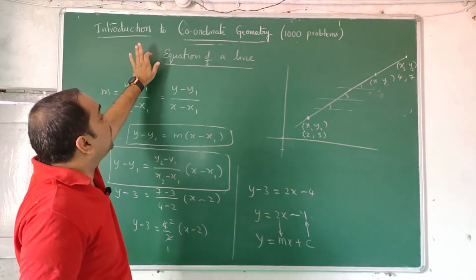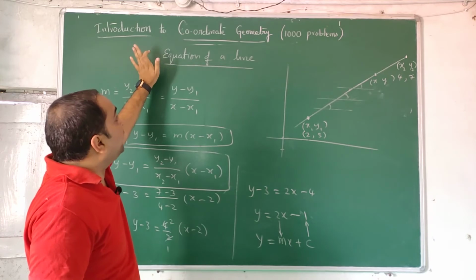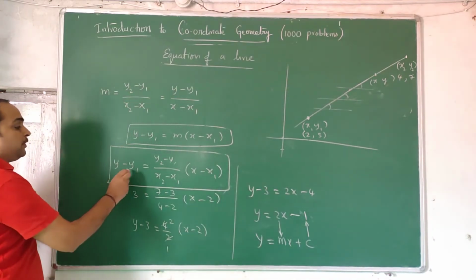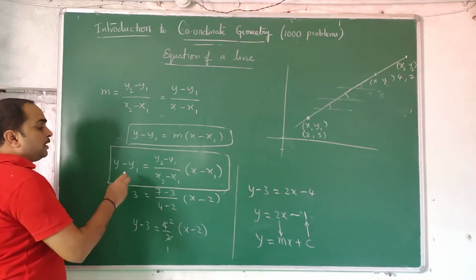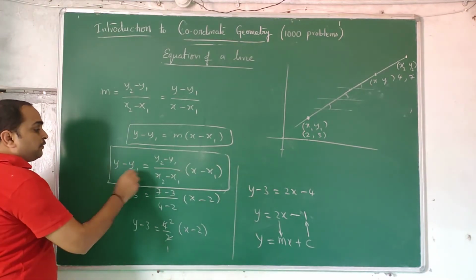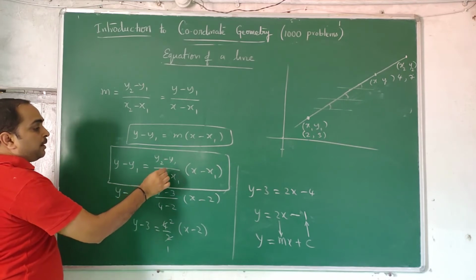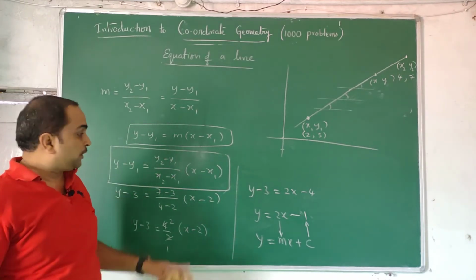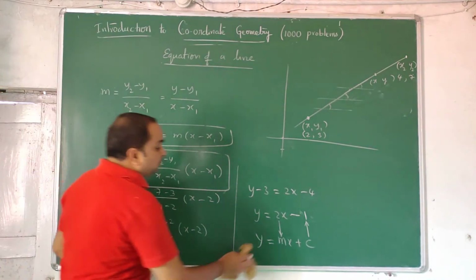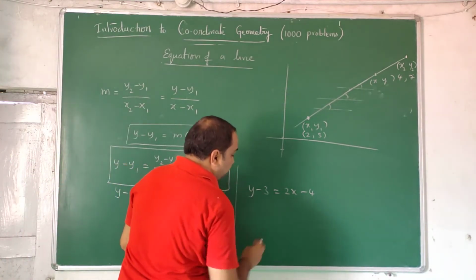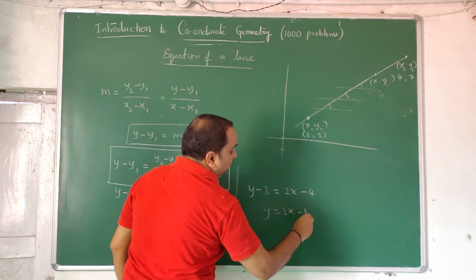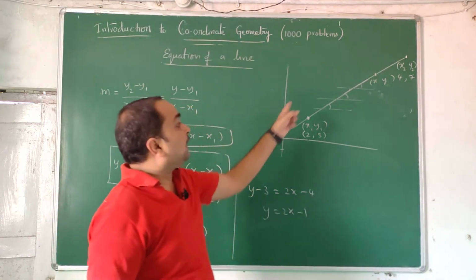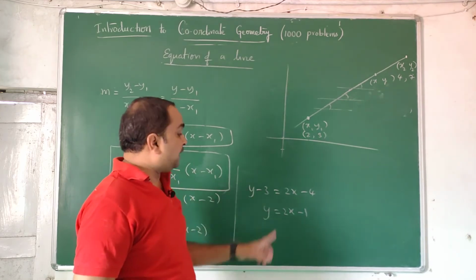Our target is using coordinate geometry. What else can you find? We can find the equation of a line. How to find the equation of a line? There is a formula for it. If you know 2 points, x1, y1 and x2, y2, the formula is y minus y1 is equal to m, which is (y2 minus y1) by (x2 minus x1), into (x minus x1). Using this formula, you will get an equation of the form y is equal to 2x minus 1, which is the equation for that line. So every point on that line satisfies this equation.